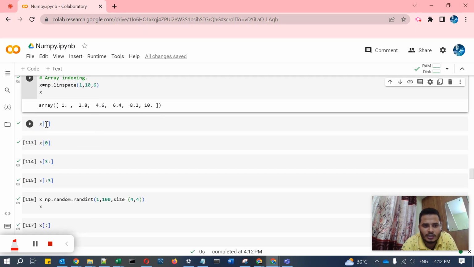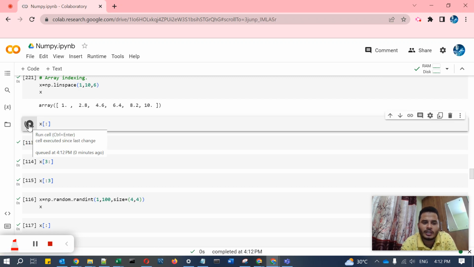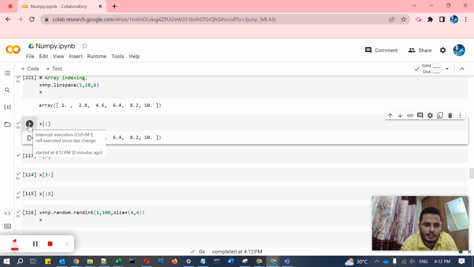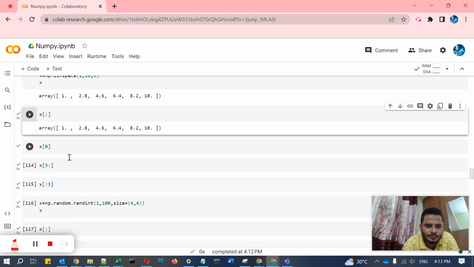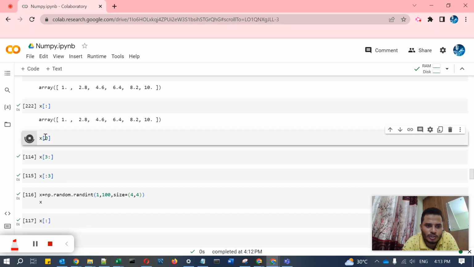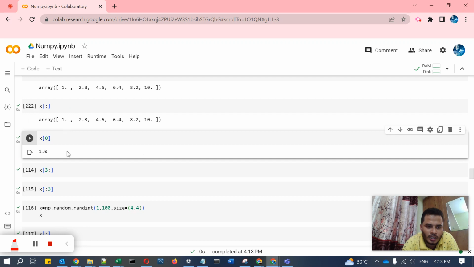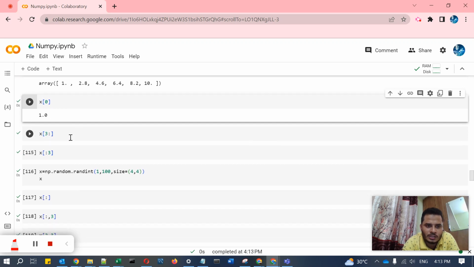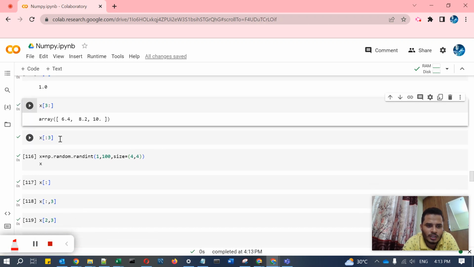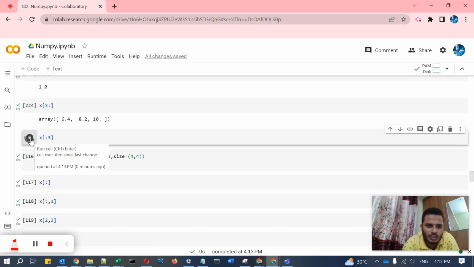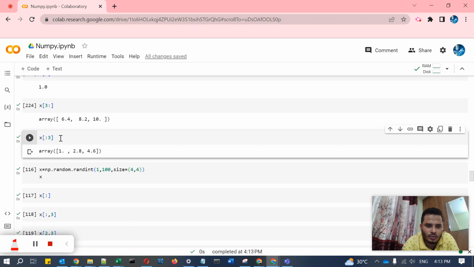To grab the elements, you can do it like grabbing elements in a list. Like that, you can grab the elements of an array. So it is the zeroth position till 1. Then 3 onwards, 0 1 2 3 onwards, or up to 3 with a colon. From the starting to 3, it will exclude the 3. Okay, so like this you can grab.